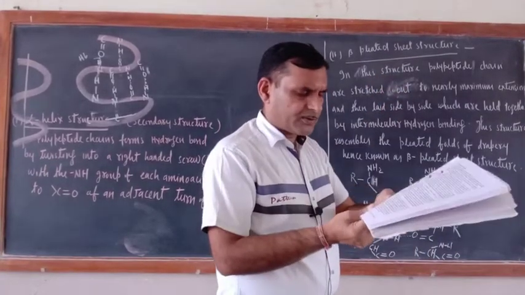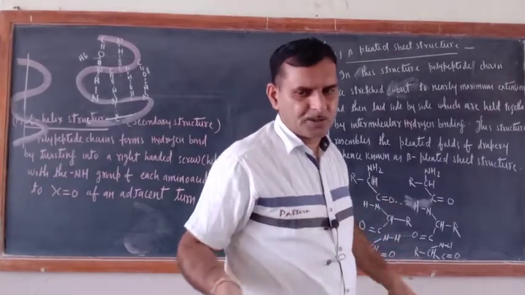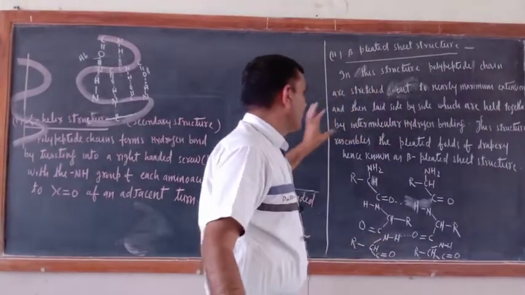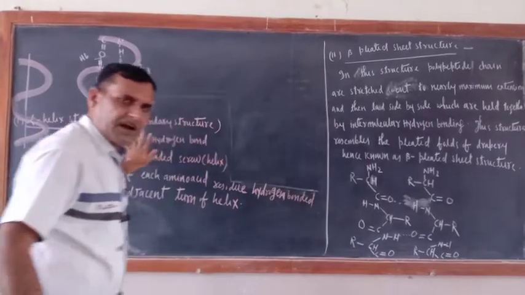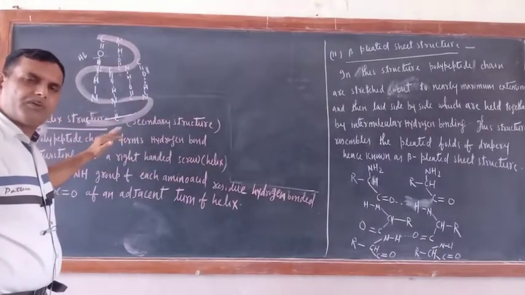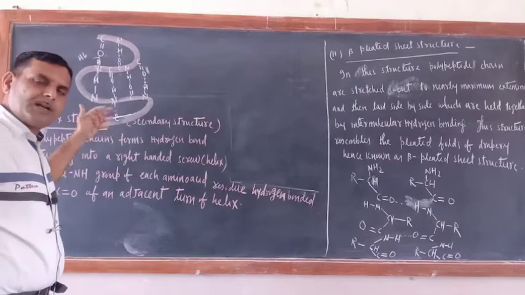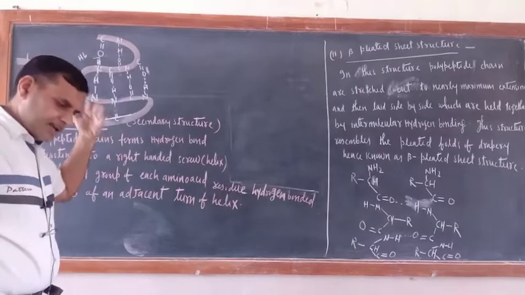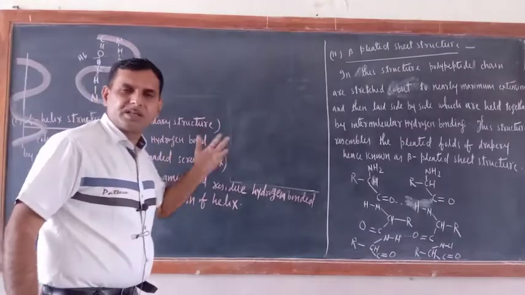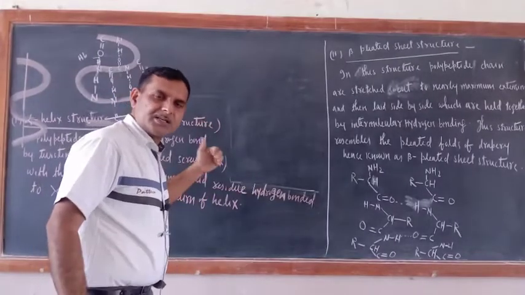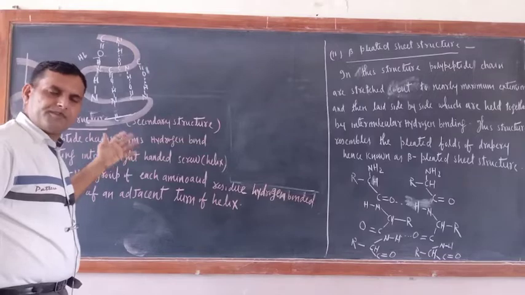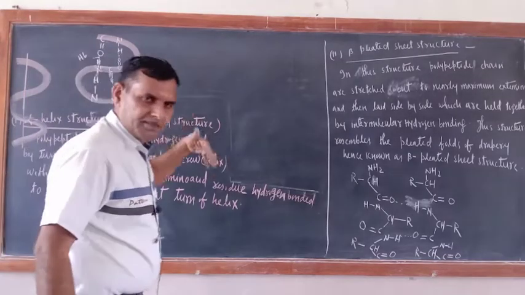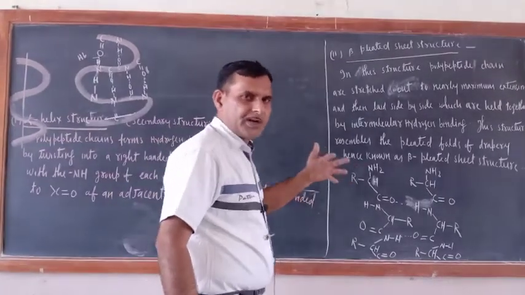I will try hard to simplify this one. Don't worry, you can do this one. It is very easy. First try to understand that this much is only required for the alpha helix structure. Don't go very deep into this one. If you go very deep, there is one scientist, N. Ramachandran, an Indian scientist, who has worked a lot on the alpha helical structure of protein. That is beyond the part of this book, so we should not go very deep.